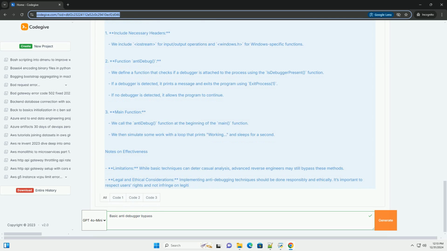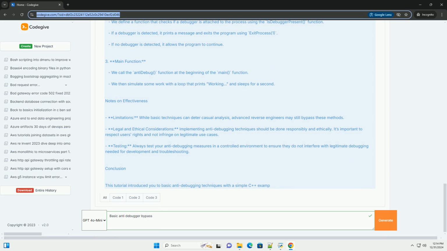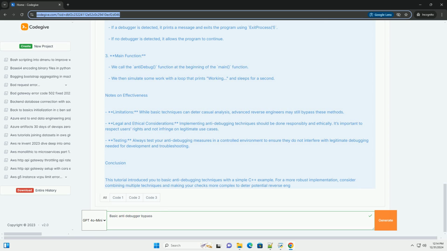1. Check for debugger presence. Use system calls to check if the process is being debugged. 2. Timing checks. Measure the time it takes to execute certain functions. Debuggers can slow down execution, so significant delays can indicate that a debugger is present. 3. Exception handling. Certain exceptions can be triggered when a debugger is present. You can check for these exceptions.